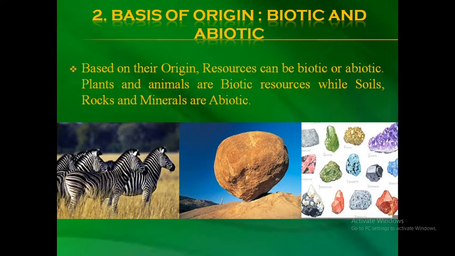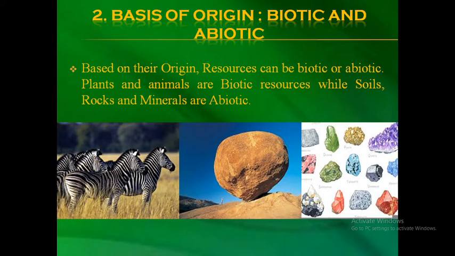The next classification is on the basis of origin. Origin means where these resources have come from. If we classify resources by origin, then we have biotic and abiotic. The term itself has the meaning.